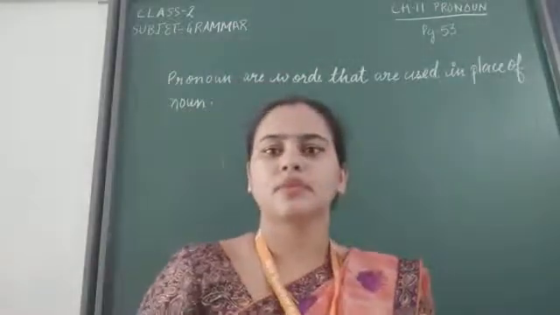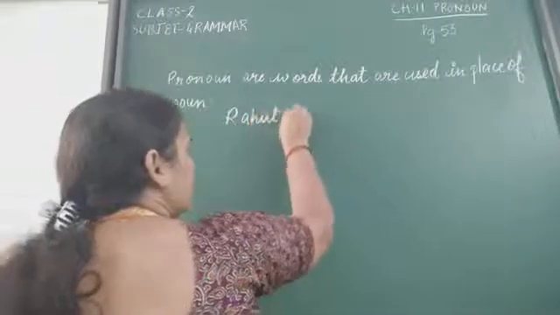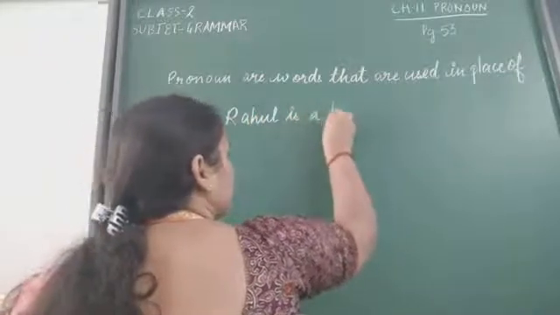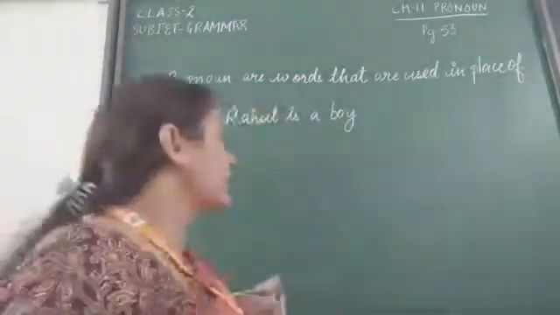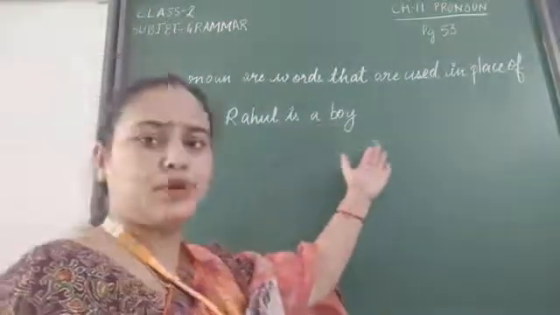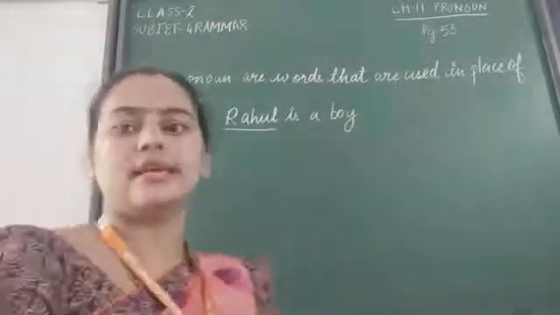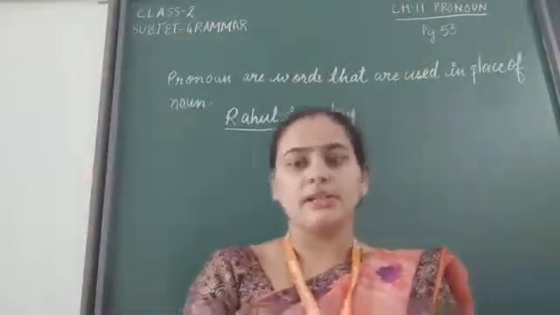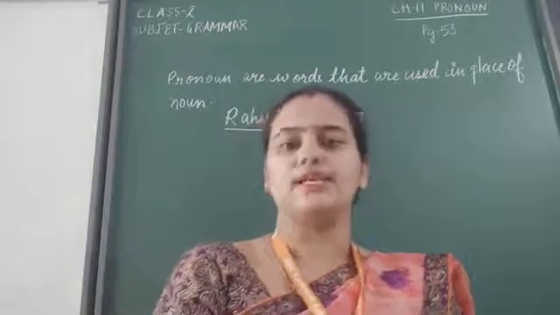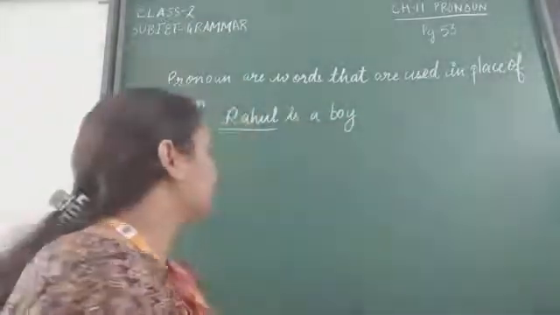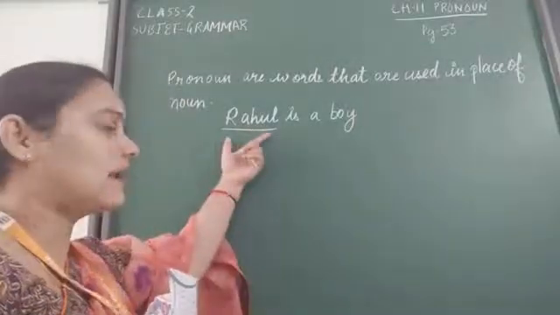For example, Rahul is a boy. Here I have written the sentence, Rahul is a boy. Rahul is a noun in this sentence. And can you tell me, children, what is a noun? A noun is the name of any person, place, animal or thing. So here the name of a person or a boy is used, that is Rahul.